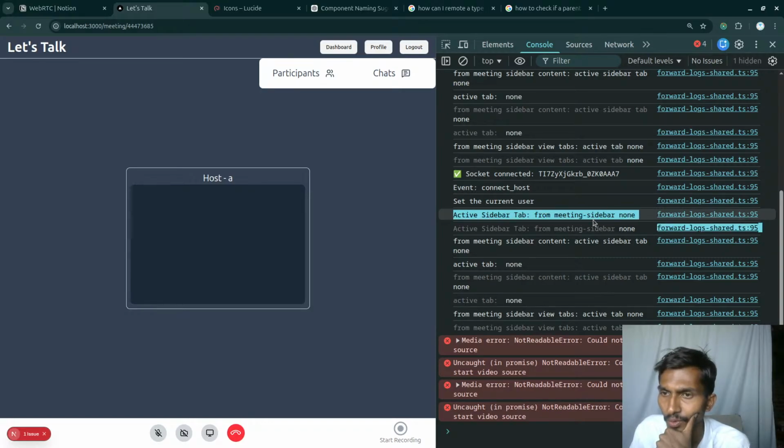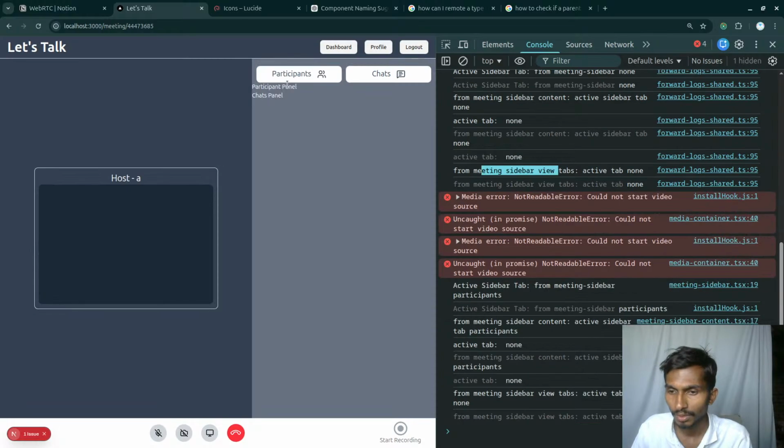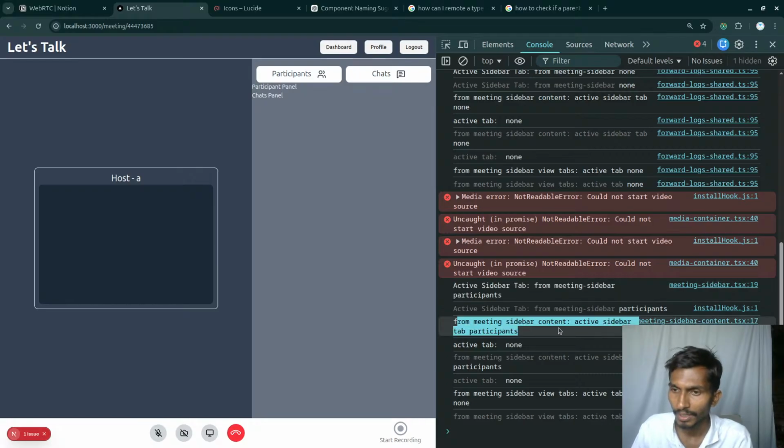Active sidebar from meeting, that was none by default, that is okay, and this is still none. Active tab is still none, everything is none, that's fine. As soon as I clicked on this, what happened? Active sidebar from meeting became participant. Okay, from meeting sidebar content inside sidebar, active sidebar tab is still participants, that's also fine. The value of active tab is none inside, and that's causing the issue.